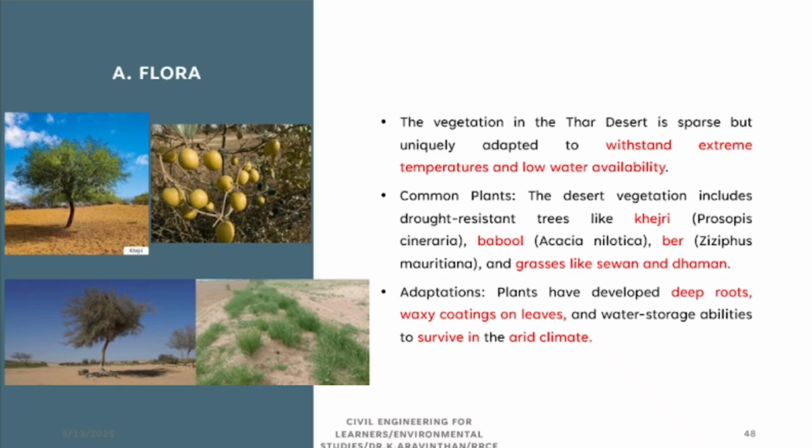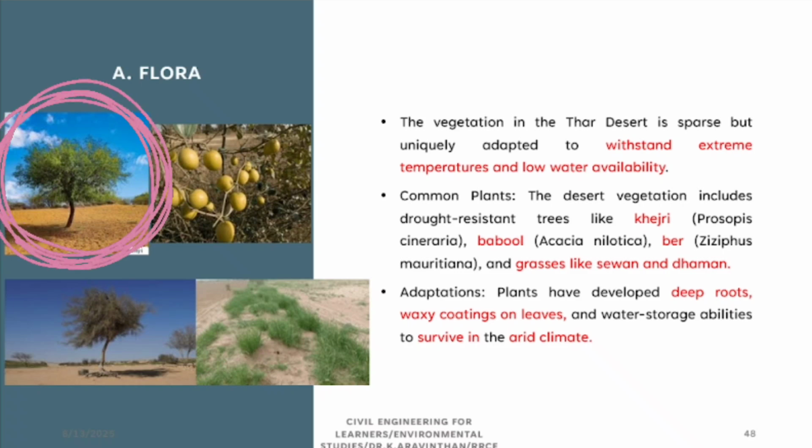Now, have you seen coconut tree? They have shallow roots, no? Desert trees always have deep roots. What they do is, this kind of kejri tree will go more than 15 to 20 feet deep. They depend only on water from the ground, not from the atmosphere. So they take all the water and then they sustain.